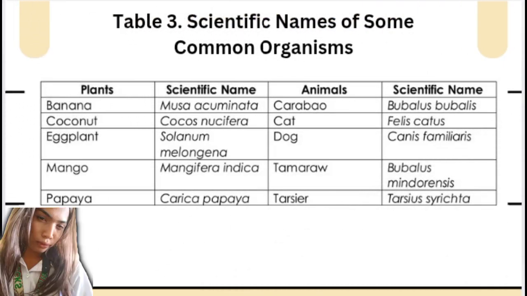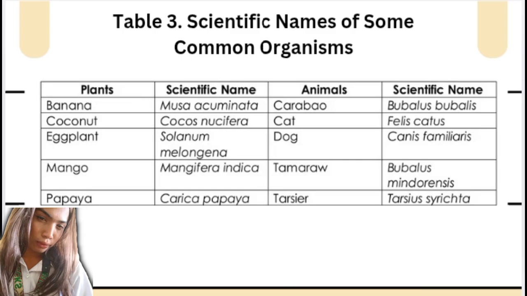Table 3 shows scientific names of some common organisms. Plants: banana, coconut, eggplant, mango, and papaya. Their scientific names are Musa acuminata, Cocos nucifera, Solanum melongena, Mangifera indica, and Carica papaya.